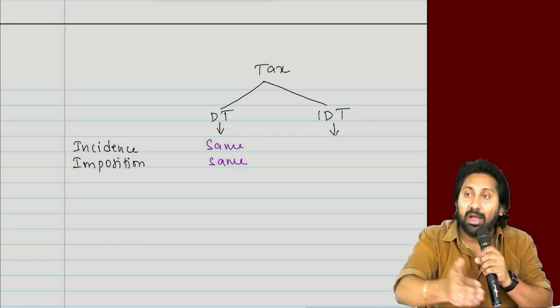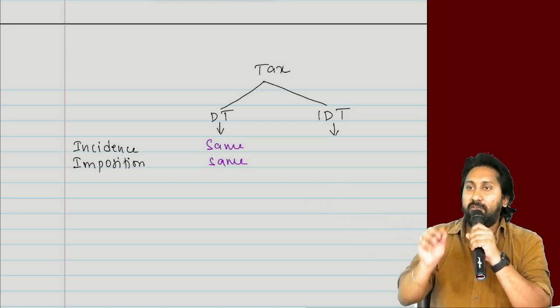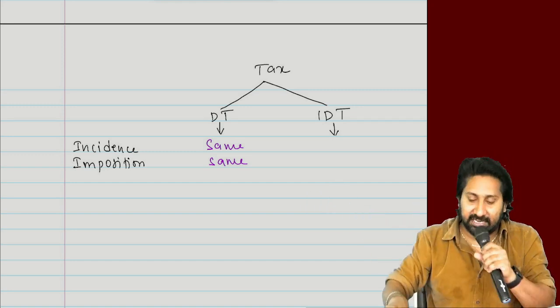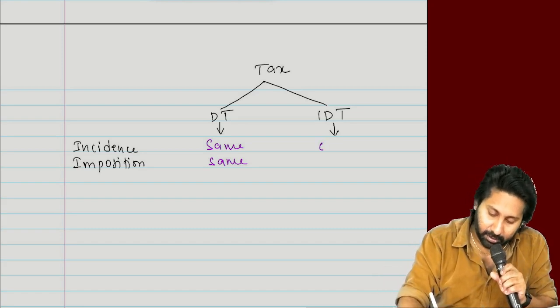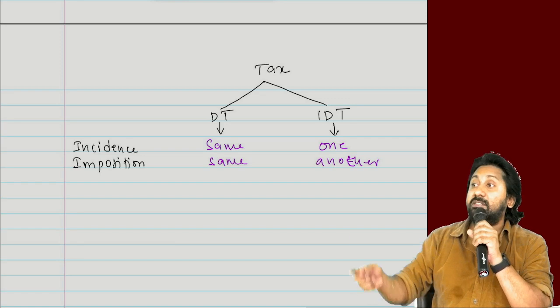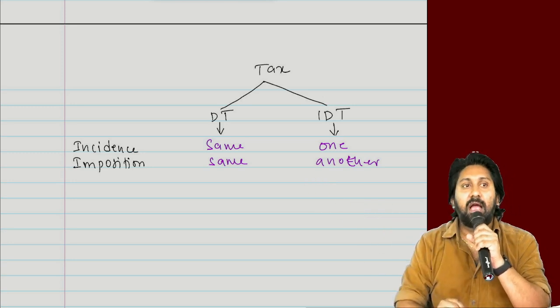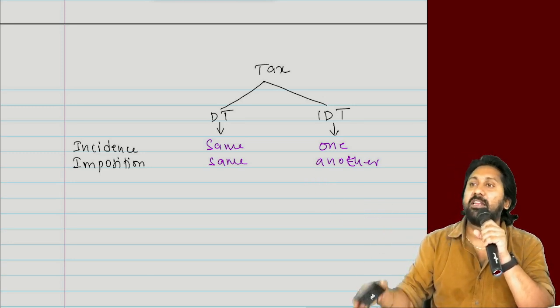Now let us come to indirect tax, popularly GST. Whenever indirect tax is concerned, incidence is on one person, imposition is on another person. I went to the Apple store and purchased an iPhone.